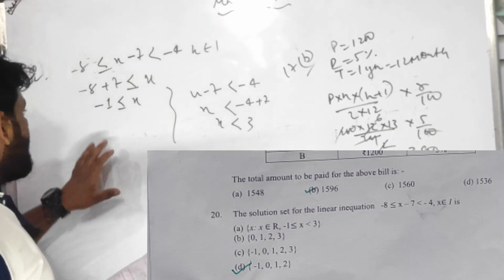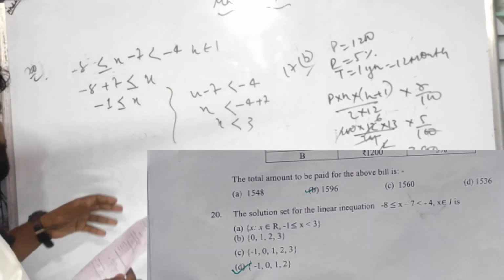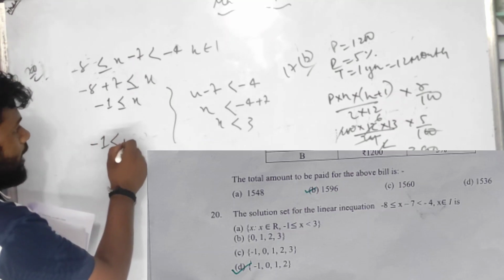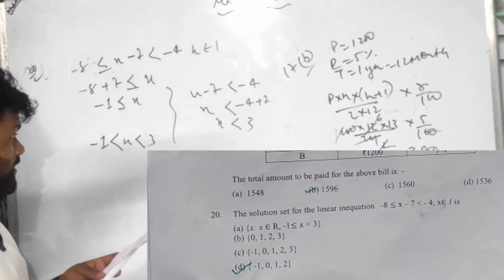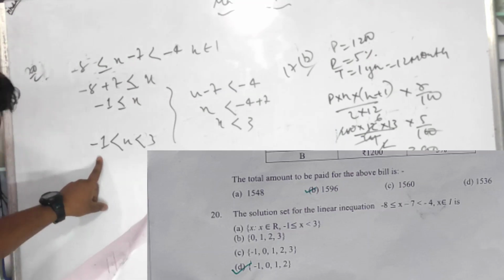So I have got something in this way that I have got -1 x 3. So what will be the answer? You can look at the options, children.